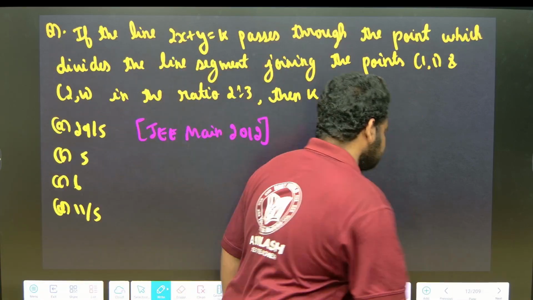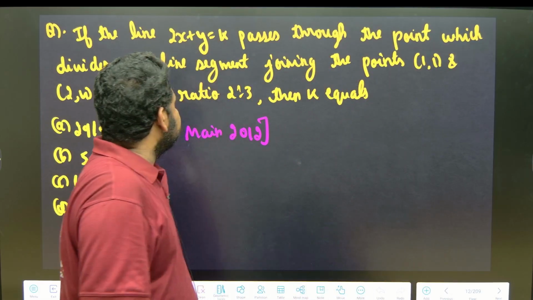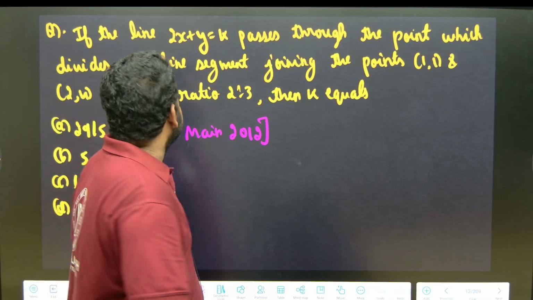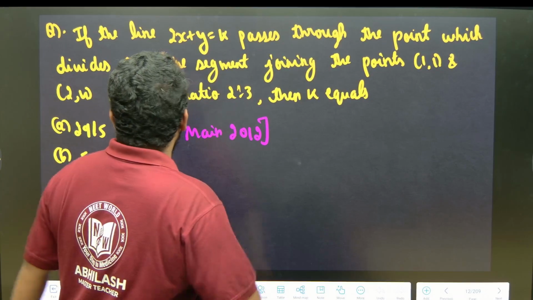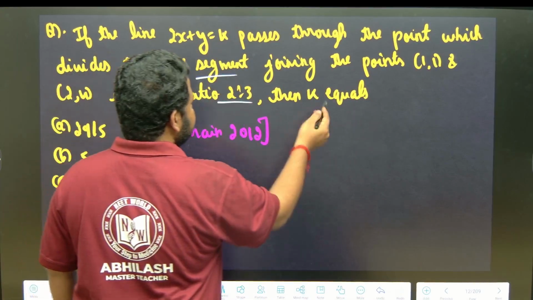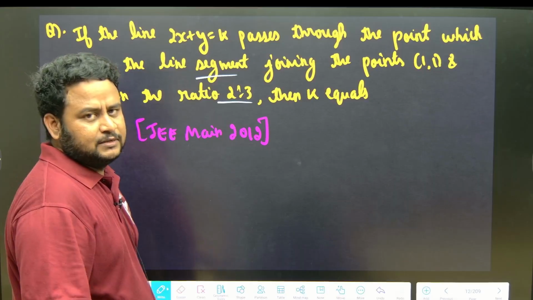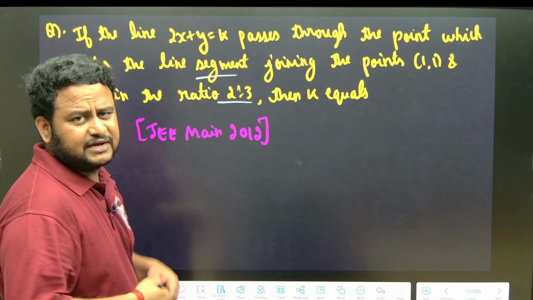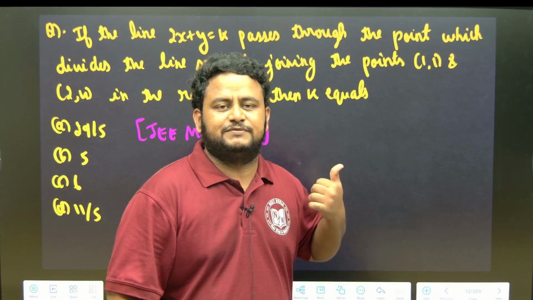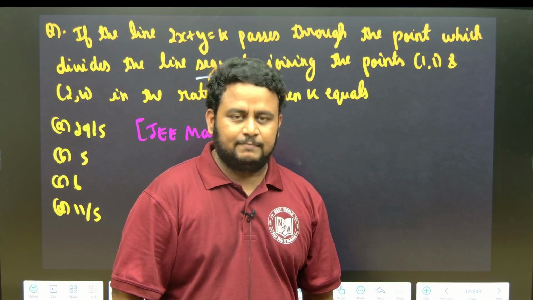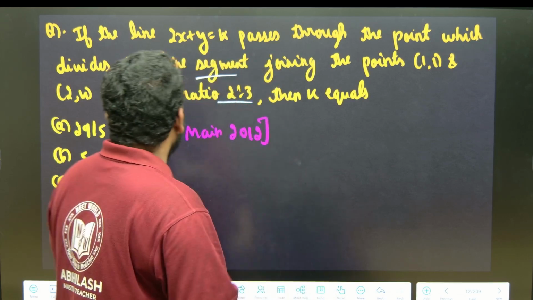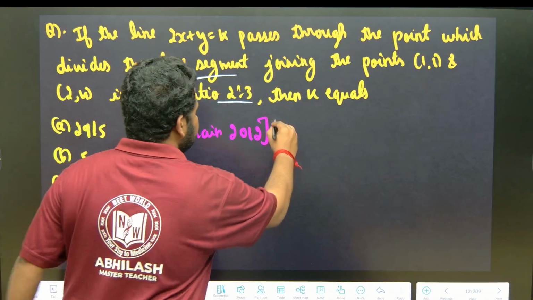Look at this. If the line 2x plus y is equal to k passes through the point which divides the line segment joining the points 1 comma 1 and 2 comma 4 in the ratio 2 is to 3, then they are asking the value of k. Here we can solve it using two methods: using the section formula, or using the short trick we learned just now, minus (ax1 plus by1 plus c) divided by (ax2 plus by2 plus c). Let us solve it using the section formula first. We will call it method 1.